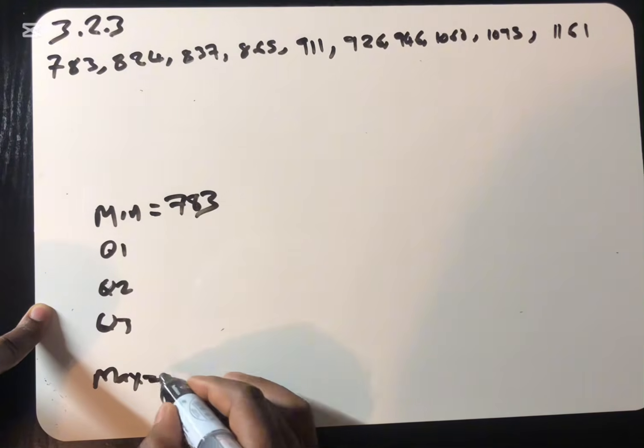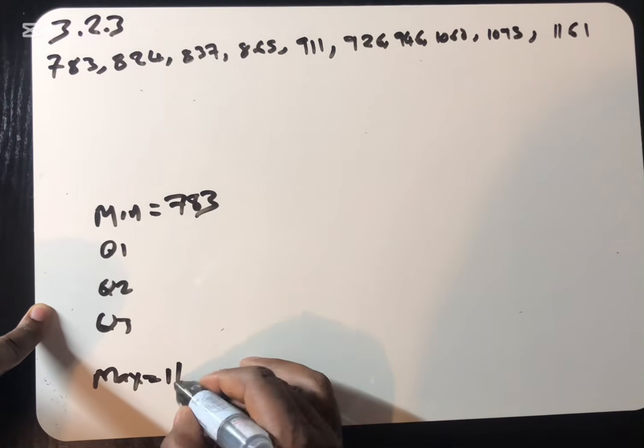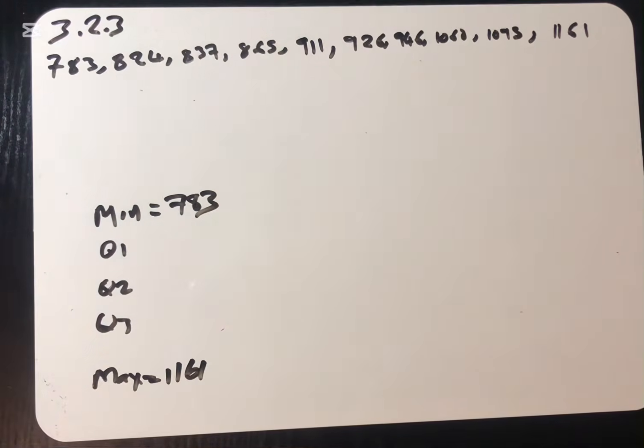The max means the highest number, which is 1161. I never expected you to get 0 in this question, because already you know what is your lowest number and what is your highest number. At least, even if you stop here, it's understandable. But it becomes a problem when you don't even know what is your minimum and maximum.